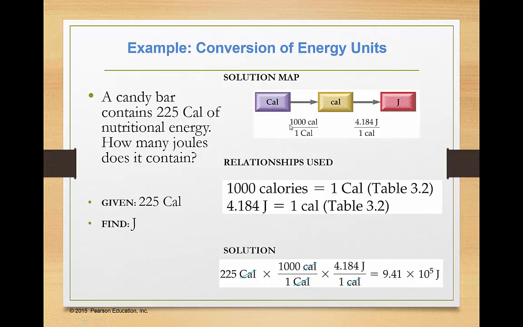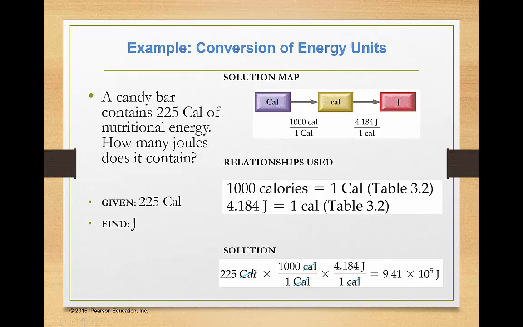If I use the equivalence 1,000 calories to 1 kilocalorie, that allows the kilocalorie to cancel out and leaves me with calories. Then if I use 4.184 joules divided by 1 calorie with a small c, the calories cancel out, and it leaves me with just the joules. Those two relationships are both from table 3.2 in the book and the one in the previous slide. And here's how I set up my solution.